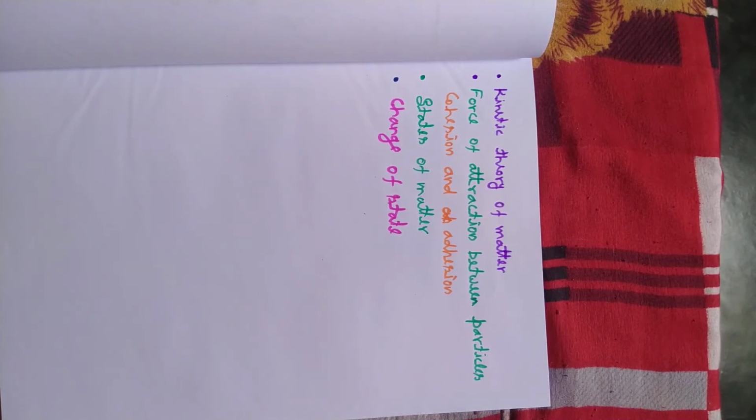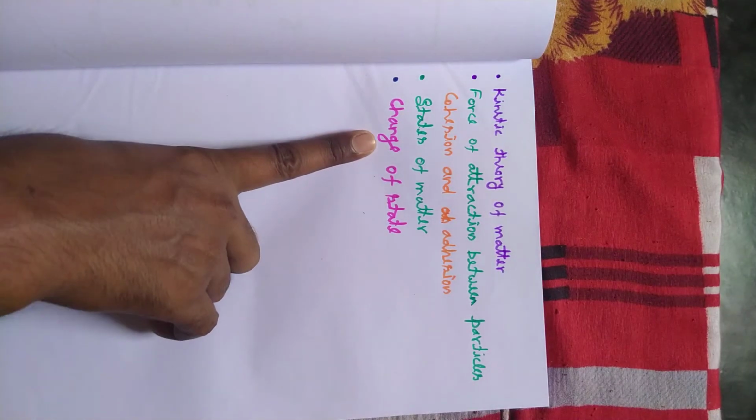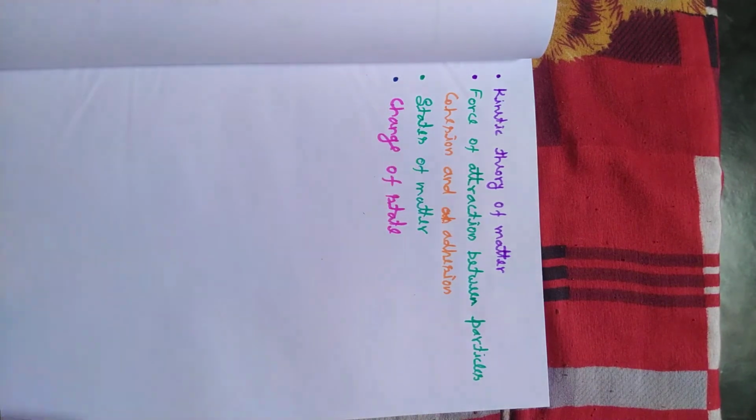Now, our first topic is the kinetic theory of matter. Listen very carefully. The description of matter in terms of the motion of the particles in it and the force of attraction between them is called the kinetic theory of matter. The kinetic theory of matter is also called the kinetic molecular theory of matter.